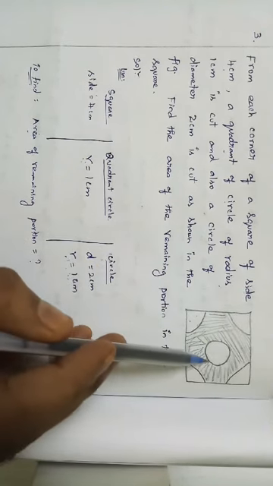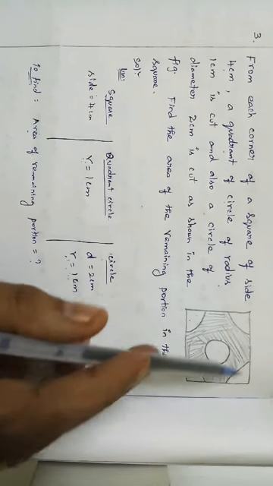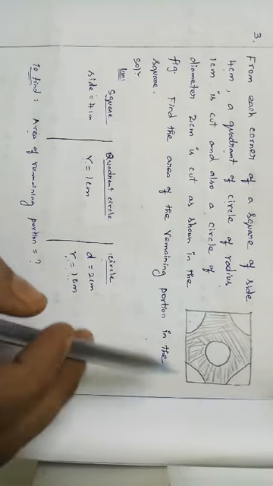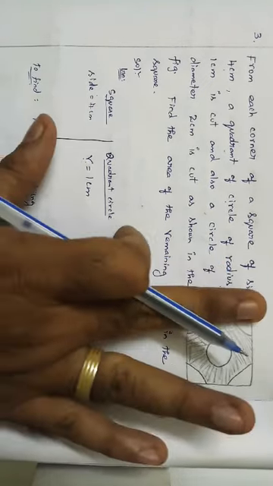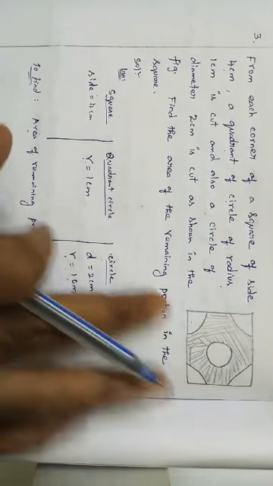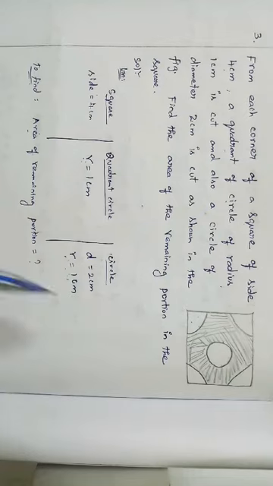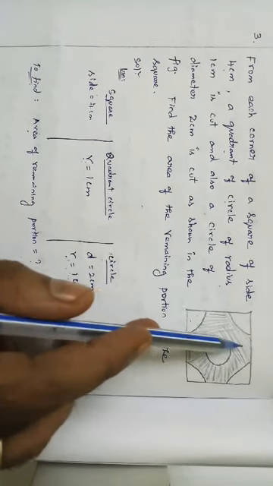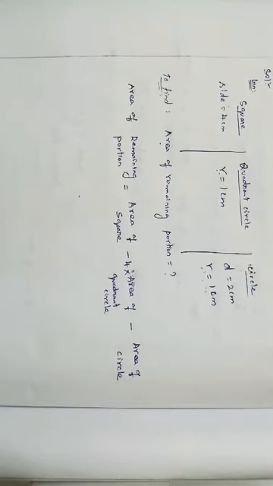Next we subtract the area of a full circle, then the remaining part is nothing but area of the remaining portion, right? They are cutting, so we want to subtract.